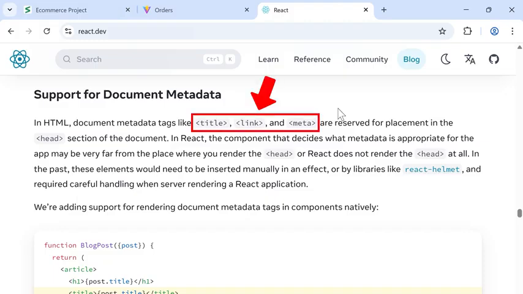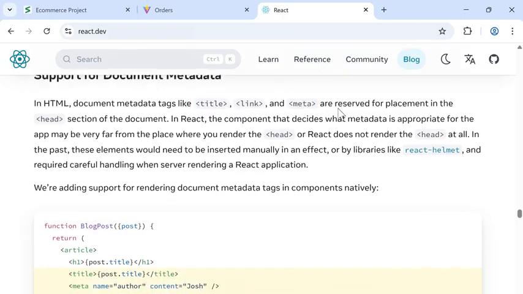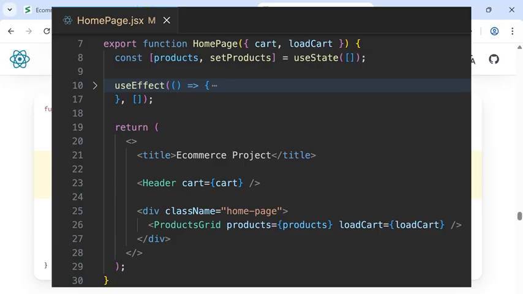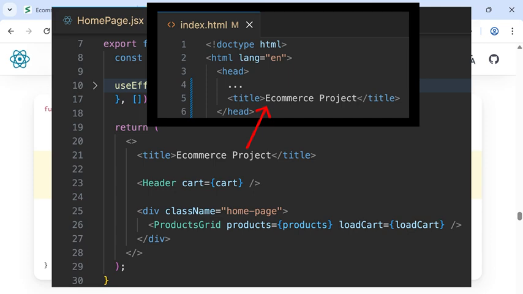So this means that we can put elements that normally go inside the head section, like the title, link, and meta elements, directly inside our component, like this. So this lets us change the head section when we render this component. For example, in our project, we used a title element to change the text in the tab when we switch pages. The way this works is when this component renders, React will put this title inside the head section, and this will change the text in the tab.